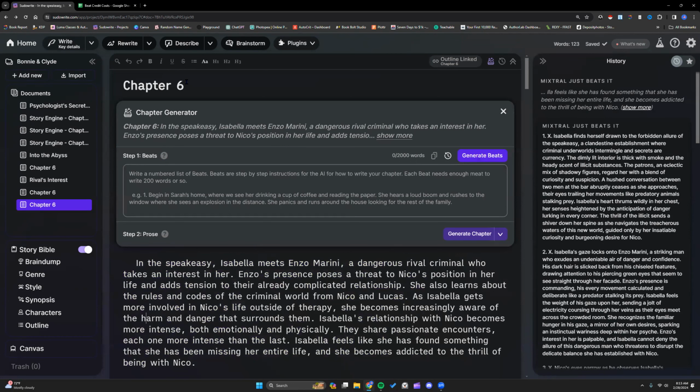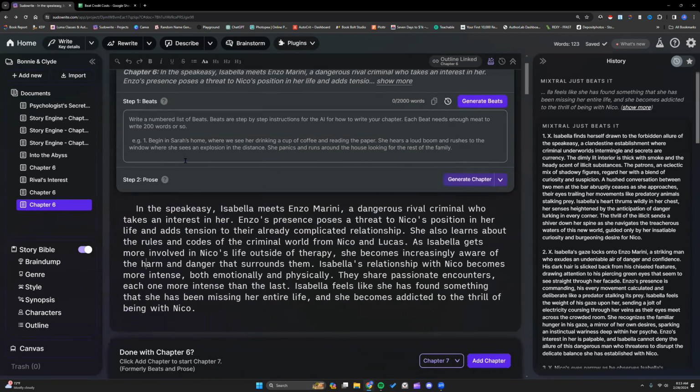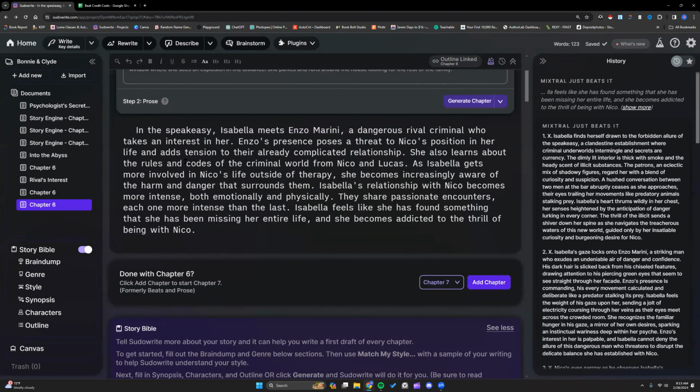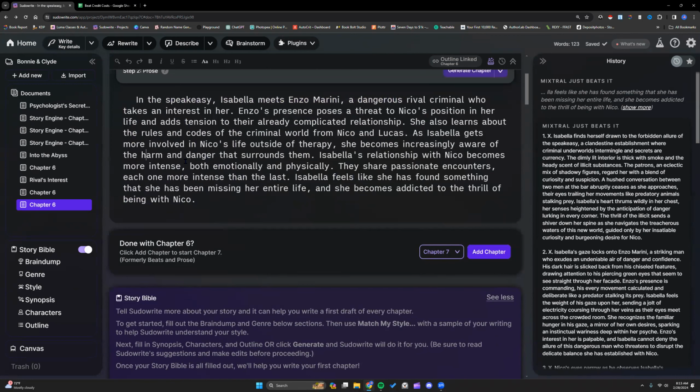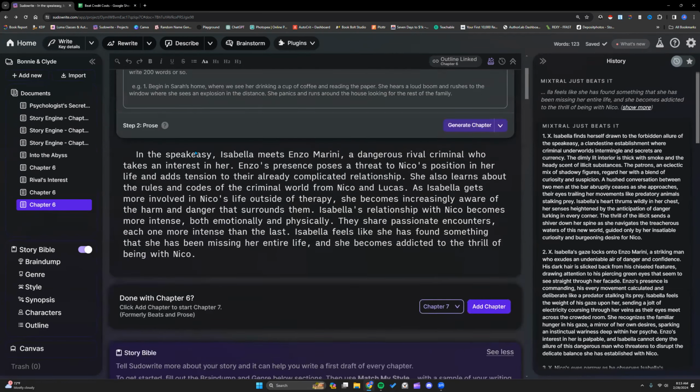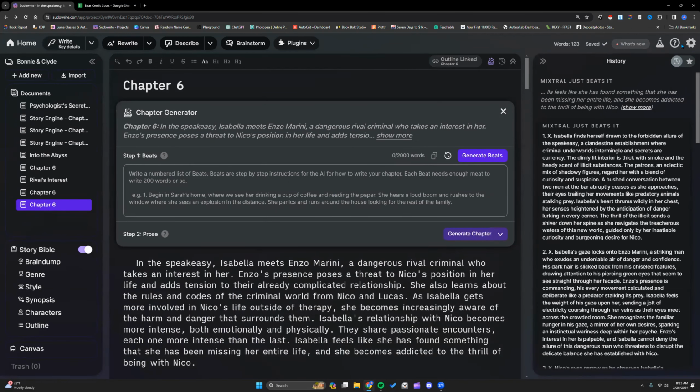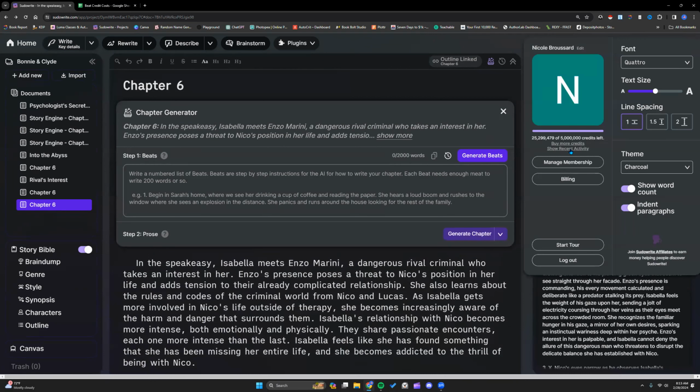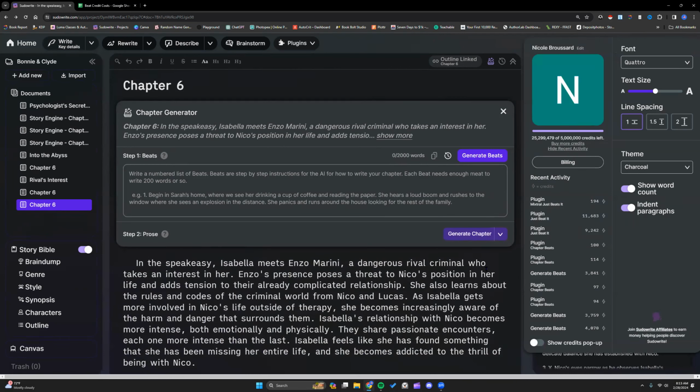Those are currently the options we've had now. And then I just added this chapter beats plugin, which again, I've been working on the prompting the last couple of days to give it a really good start for everybody. And since it's so cheap, this is actually what you can do. Of course, you can generate Sudowrite's beats. Just keep in mind, I am trying to also save you on cost.